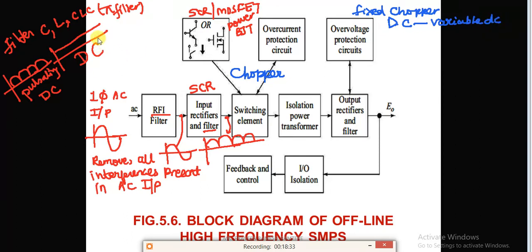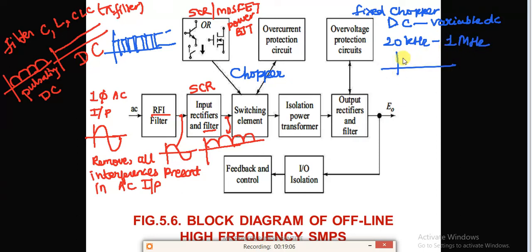So whatever DC we are obtaining here, this DC is chopped down into small parts. Now it is appearing like a square wave. The frequency of this square wave, or basically we can say pulse, is from 20 kilohertz to 1 megahertz.